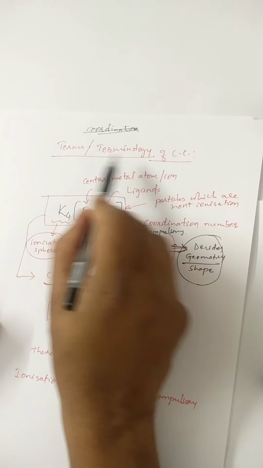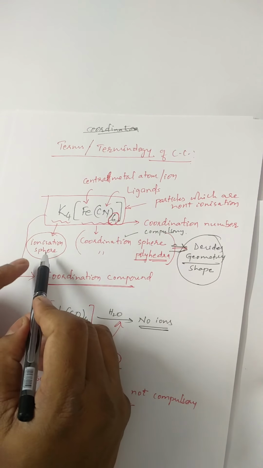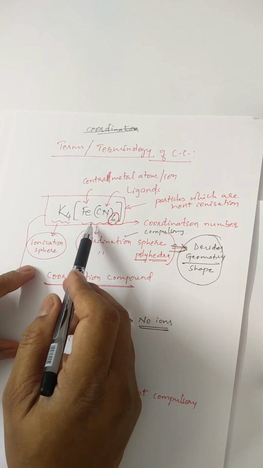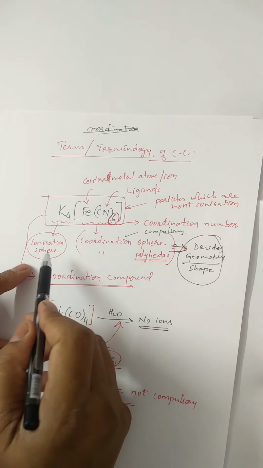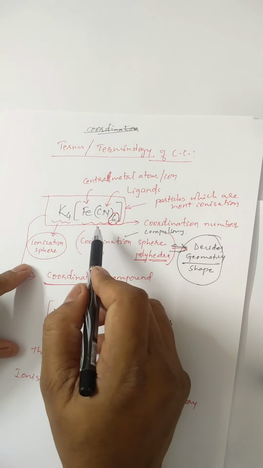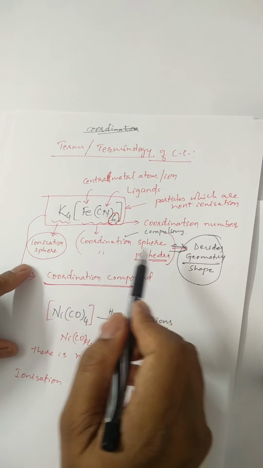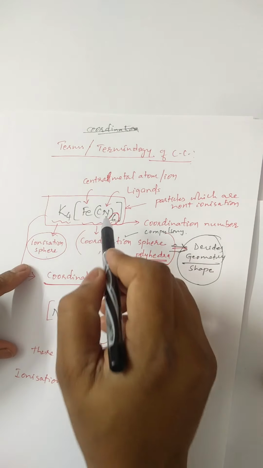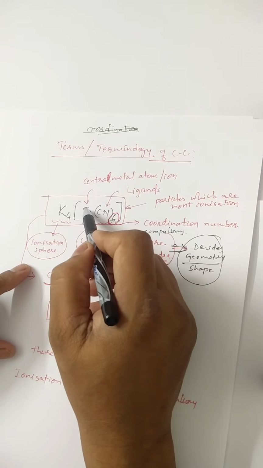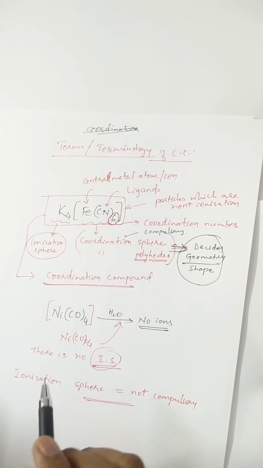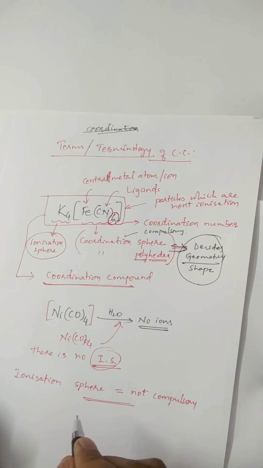Then we have just seen the terms of the coordination compound. A coordination compound necessarily has a coordination sphere. The ionization sphere is sometimes present, sometimes absent. The coordination sphere is also known as coordination polyhedra, which is not ionizable and decides the shape of the compound. Then the coordination number, ligands, and the central metal atom or central metal ion. Now we look at the details of all this terminology in the next video.